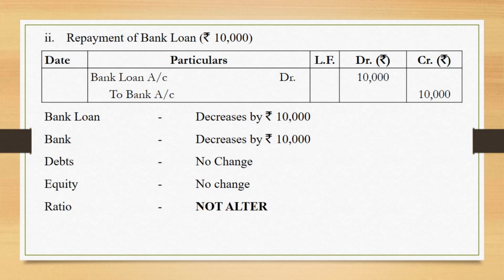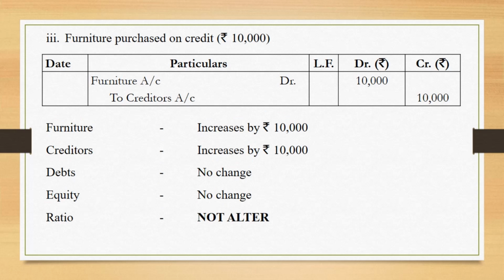So bank loan decreases, bank balance decreases. As I told you, bank loan is a current liability now, so will not be changing the debts over here. Equity as such will remain unchanged. So because the numerator and the denominator don't change, the ratio will not alter.